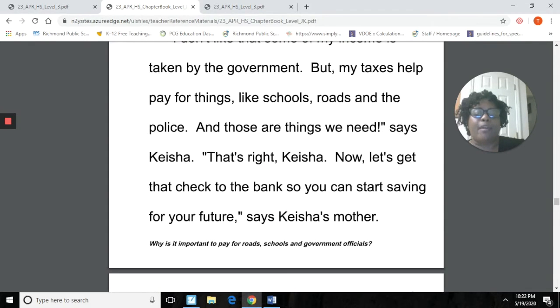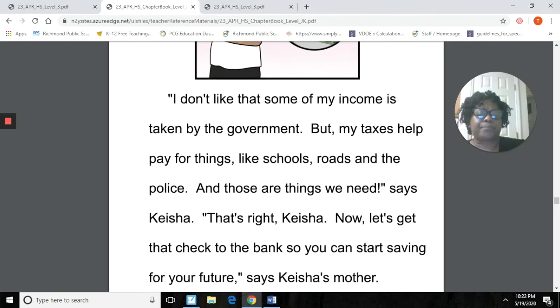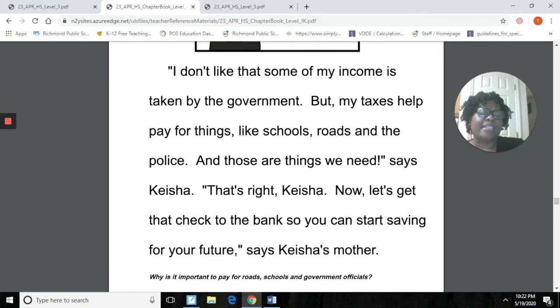Okay. So we have a focus question right here at the bottom. You see where my arrow is? It says, why is it important to pay for roads, schools, and government officials? So now think about that. Let's think about our schools because right now we're not in school. So let's just imagine if there was no money to take care of our schools.